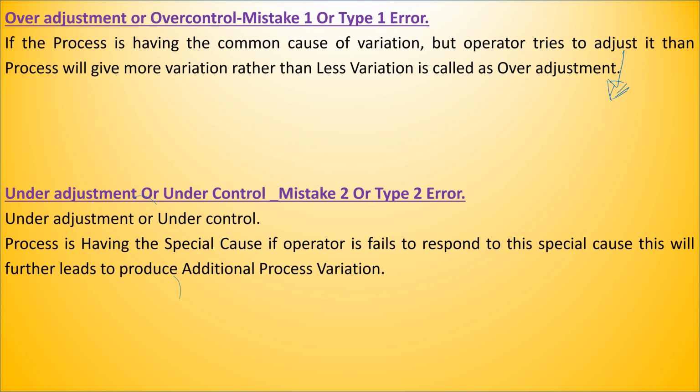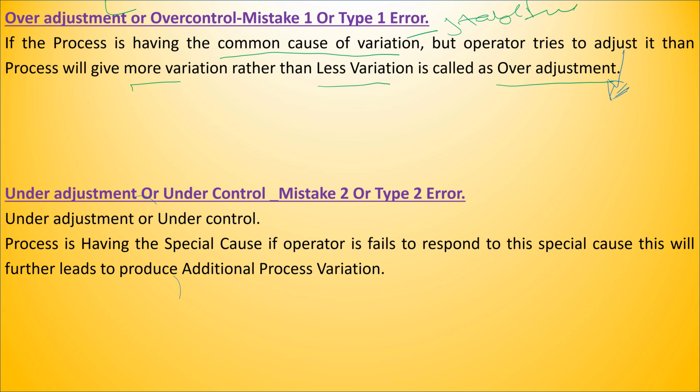Let us understand over adjustment and under adjustment. If your process is having common cause of variation, it means that your process is stable and you can do improvements. But if the operator is adjusting the process, it means he is changing some settings in the process. Then it will give more variation rather than giving less variation. This is called as over adjustment.